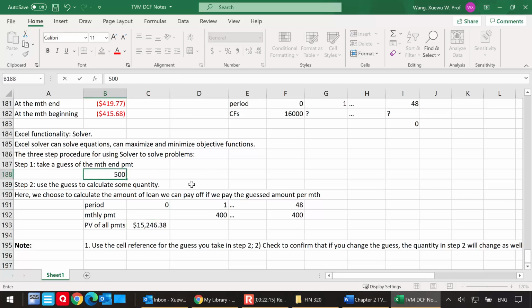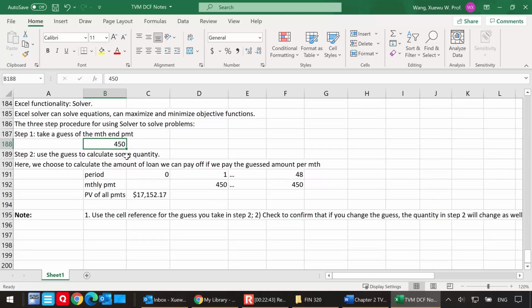So how about $500? If I pay $500, then all of a sudden I pay more than what I need to pay. This is now $19,000. This is over $16,000. So I know the answer is going to be somewhere between $400 and $500. What about $450? Well, at $450 you're still overpaying. You paid more than enough. So the answer is somewhere between $400 and $450.